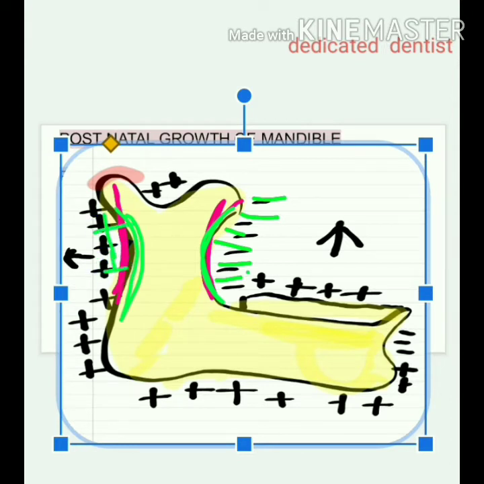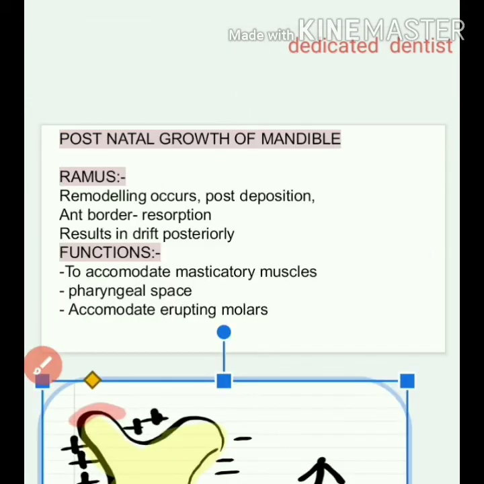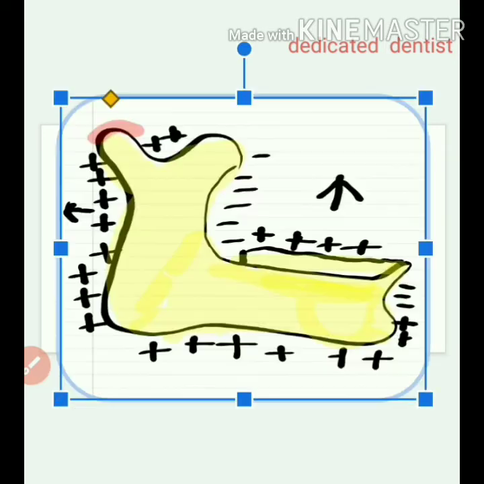Hence this mandible moves posteriorly, it drifts in a posterior direction. There's deposition taking place and resorption taking place here. This is why it drifts posteriorly. Now the reason why it drifts posteriorly is because it has to accommodate the masticatory muscle, pharyngeal space, and again, like I talked before, make room for the erupting molars.